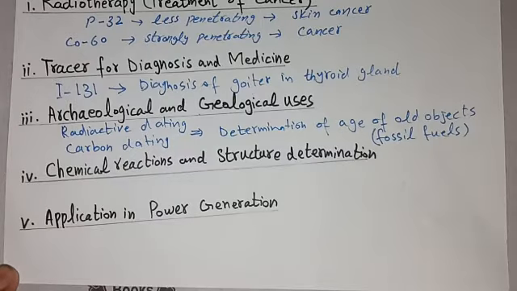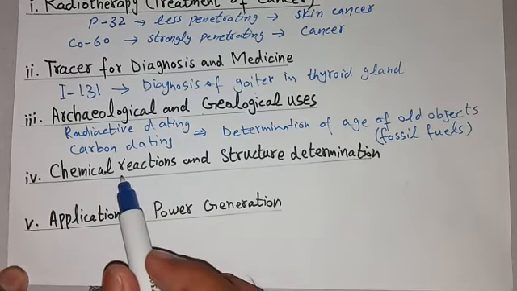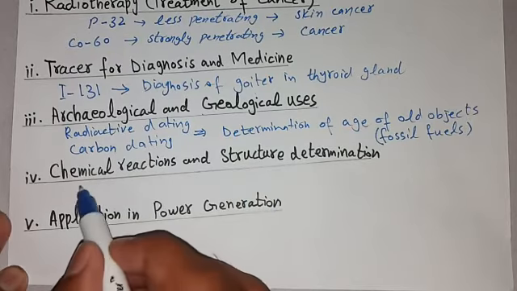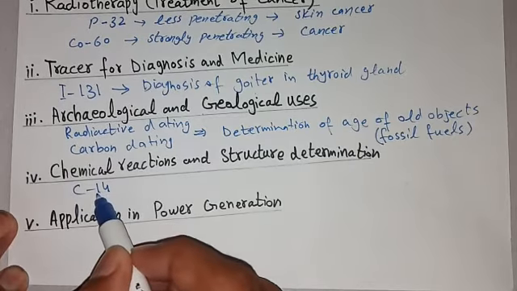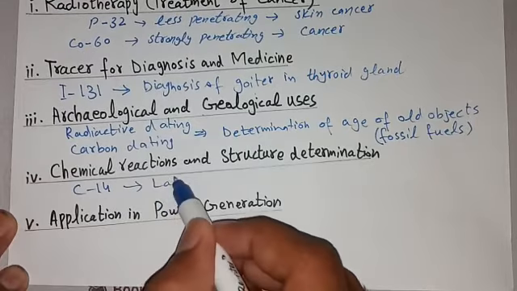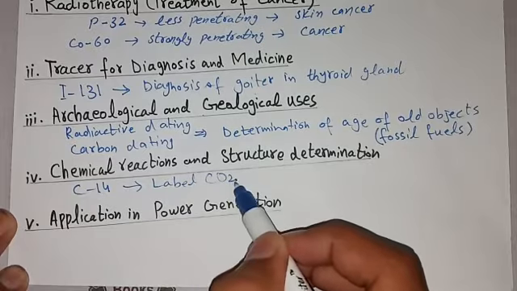The fourth use of isotopes is that these isotopes can be used in chemical reactions and structure determination. For example, carbon-14, this is isotope of carbon, can be used to label carbon dioxide.